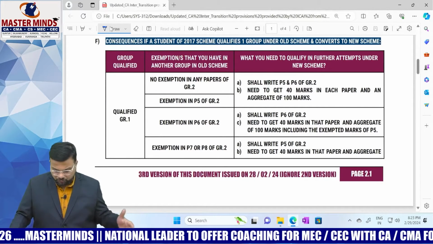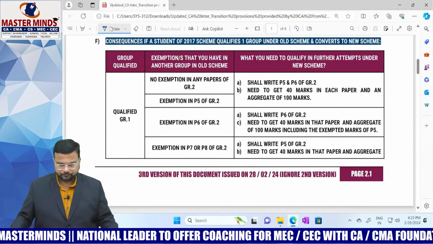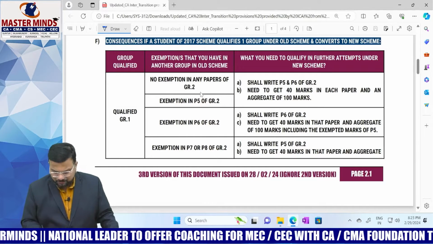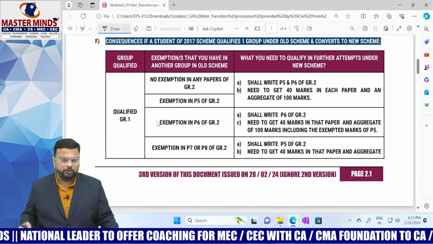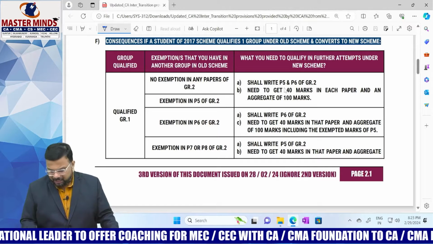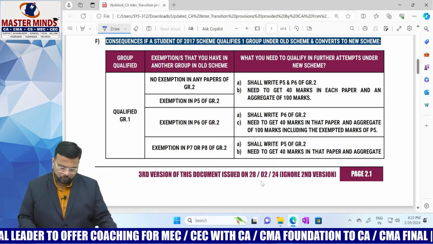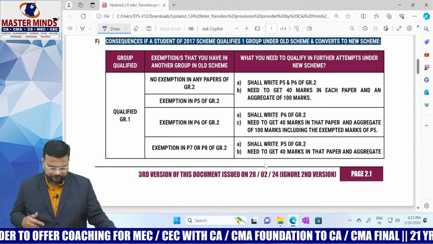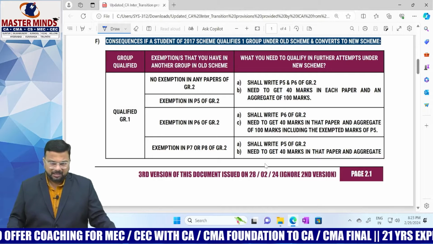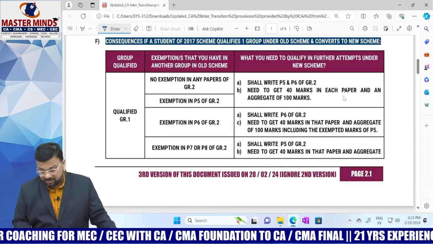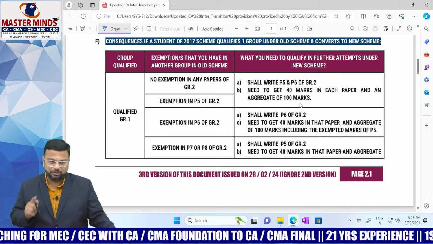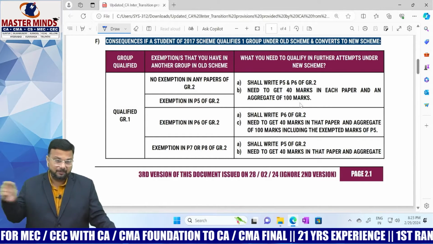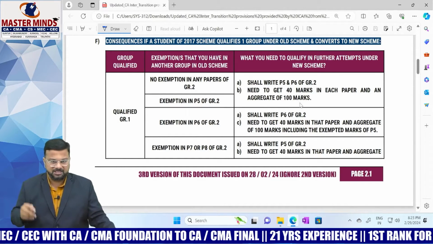First, you have qualified group 1 and you have not got any exemption in any papers of group 2. Then what you need to do? Shall write paper 5 and paper 6 of group 2. What are paper 5 and paper 6? Auditing, FM and SM, right? Not only that, you need to get 40 marks in each paper, and an aggregate of 100 marks. You need to pass as well as get an aggregate of 100 marks, combined together, for paper 5 and paper 6.